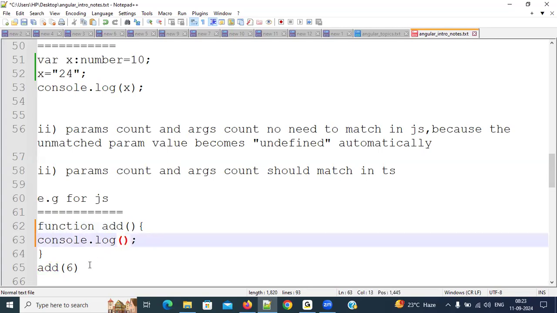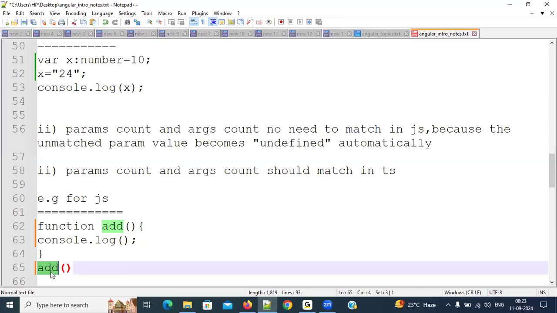So then what am I doing here? I am calling this add method. Why? Because if you write any instructions inside a function, those instructions do not execute automatically. We must call that function. So that's why I am calling this function called add.